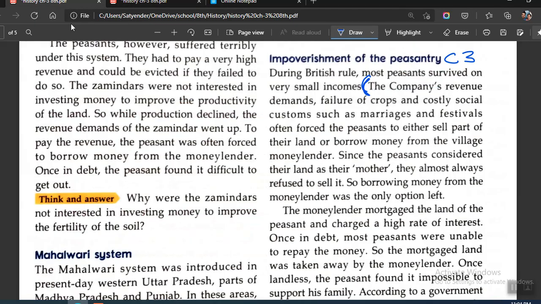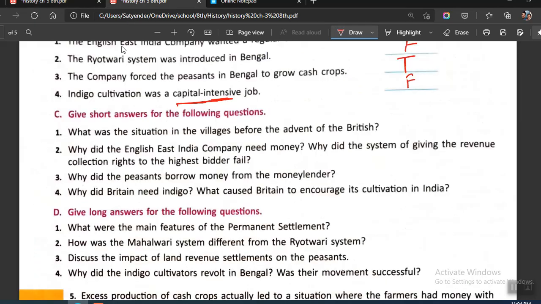Okay, this is C3. So you'll be starting from here. The company's revenue demands failure of crop, forcing the peasants to sell part of their land or borrow money from the village moneylender. You'll be writing this as part of your C3.